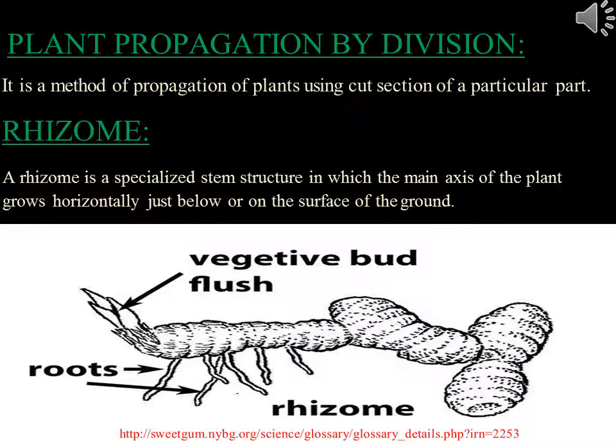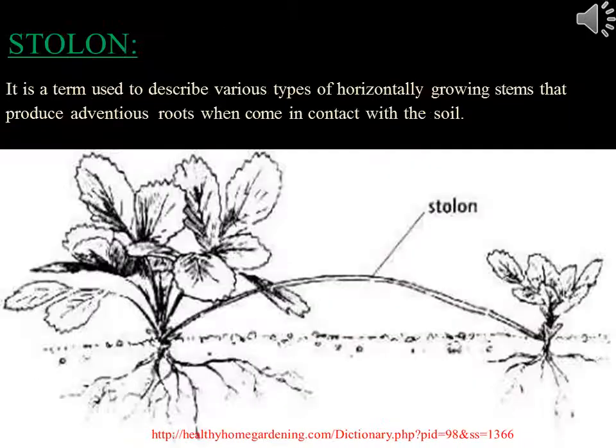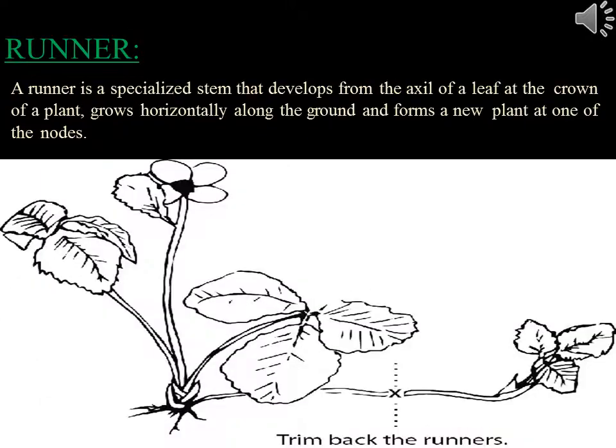Plant propagation by division. It is a method of propagation of plants using a cross-section of a particular part. Rhizome. A rhizome is a specialized stem structure in which the main axis of the plant grows horizontally just below or on the surface of the ground. Stolon is a term used to describe various types of horizontally growing stems that produce adventitious roots when they come in contact with the soil.